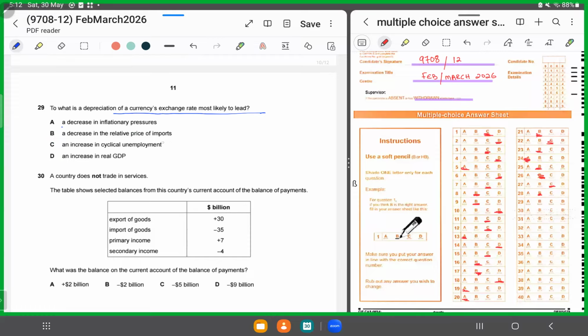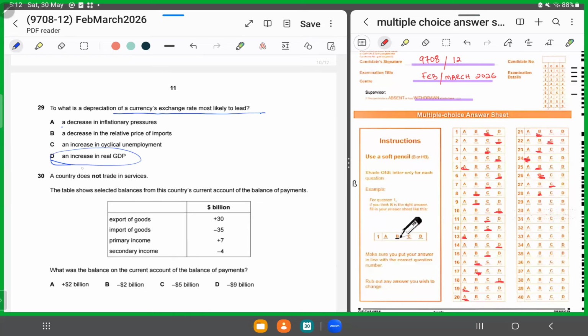To what is the depreciation of a country's exchange rate likely to lead? If the country's exchange rate is depreciating, exports would be cheap and imports would be expensive. And as a result, there would be an increase in the real GDP.